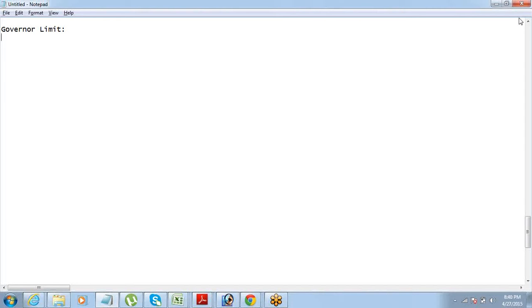Practically working, the code should work, okay? So governor limit is something which is very important while you're writing a code. It is always a good practice to keep in mind the governor limits and write the code in such a way that it works within all those limits which are defined, right? So that is what we try to do using the governor limits, okay?